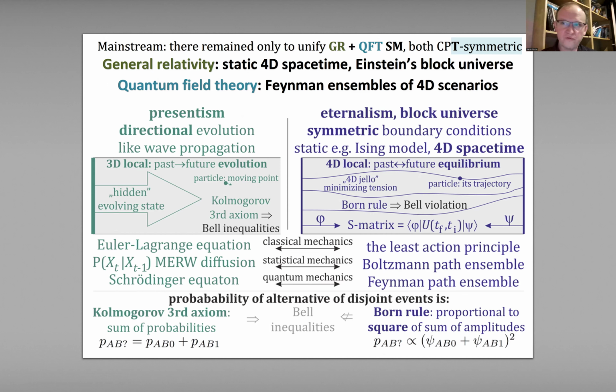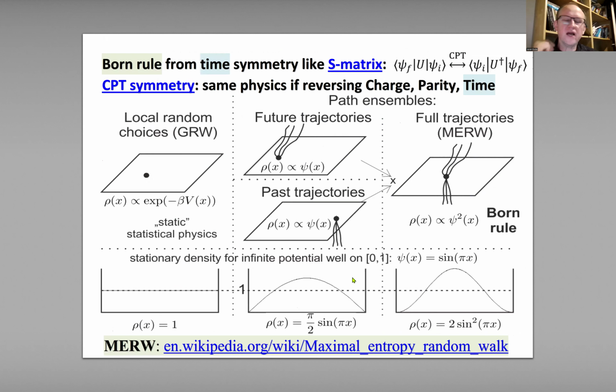Yeah, so there are two different philosophies, and there are many experimental arguments that it's crucial to use this eternalized block universe, that there is already a found four-dimensional scenario, and we just travel through it. Okay, so let's think about this Born rule from time symmetry, like in the scattering matrix.